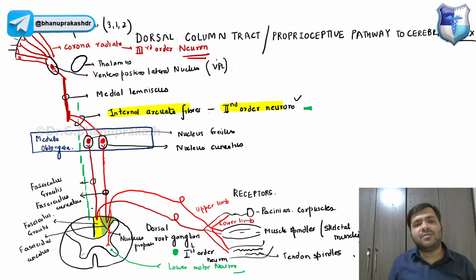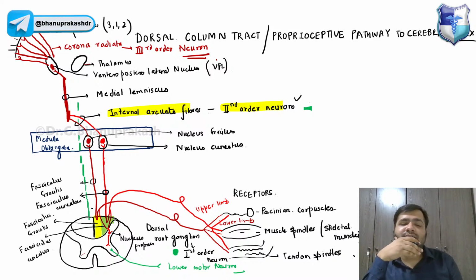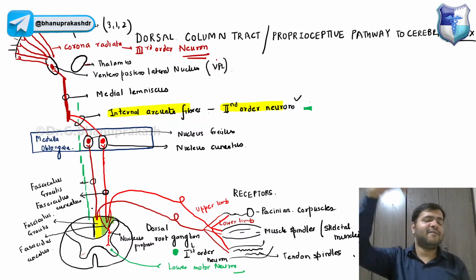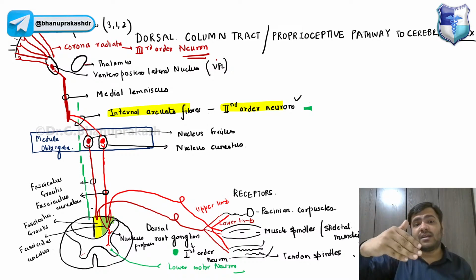Now, guys, why is this pathway necessary? As already asked, in the starting I told you nothing is coming into this gray matter, so how will the reflex arc be maintained? To maintain the reflex arc, there are some fibers coming from the upper and lower limb from the white matter to this gray matter. And from the gray matter we have the nucleus proprius, the interneuron, and from the ventral horn the lower motor neuron is added, just to maintain the reflex arc. That is why these fibers are coming into the gray matter.